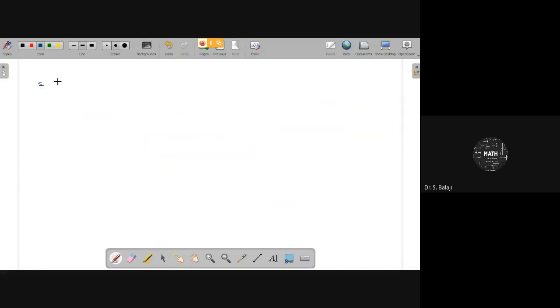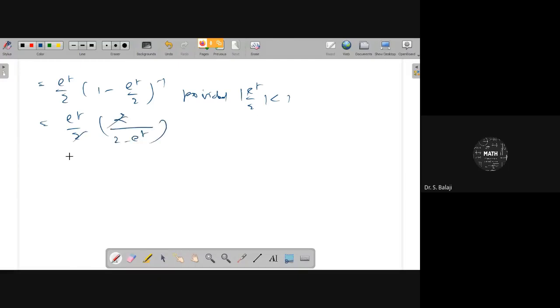Therefore, it will be e power t by 2 times 1 minus y whole power minus 1, where y is e power t by 2, provided the condition mod e power t by 2 is less than 1 holds. Therefore, this can be written as 2 by e power t, or e power t by 2 minus e power t, provided mod e power t is less than 2.